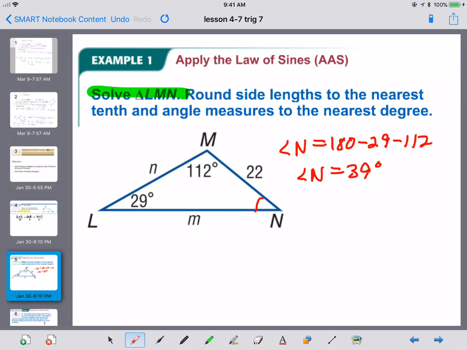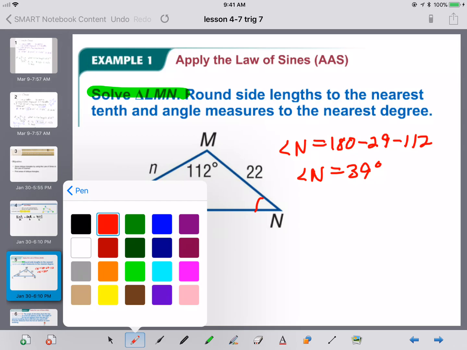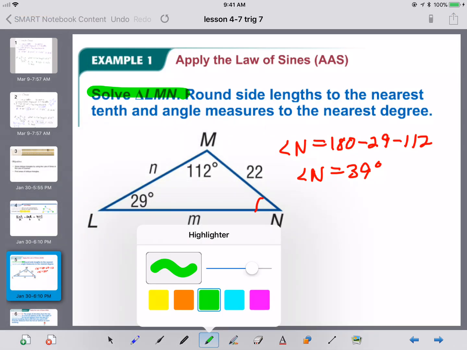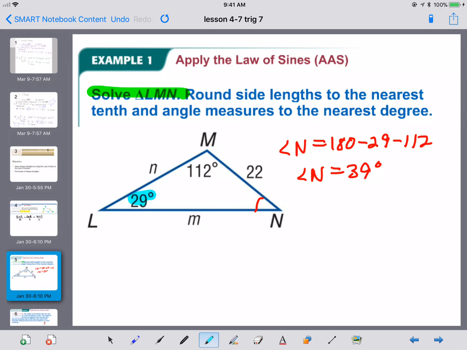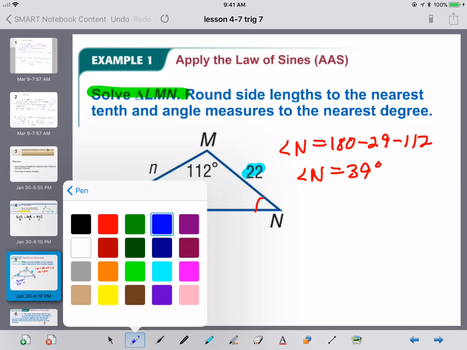So we can't use SOHCAHTOA to find any of the missing sides. We can't use Pythagorean. Those only work for right triangles. So now we're going to use the law of sines instead. You might notice that we have a pair, meaning an angle and the side opposite that angle. That's the only time we can use the law of sines. So now we know that the sine of 29 over 22 will help us to find information about, let's go with M.